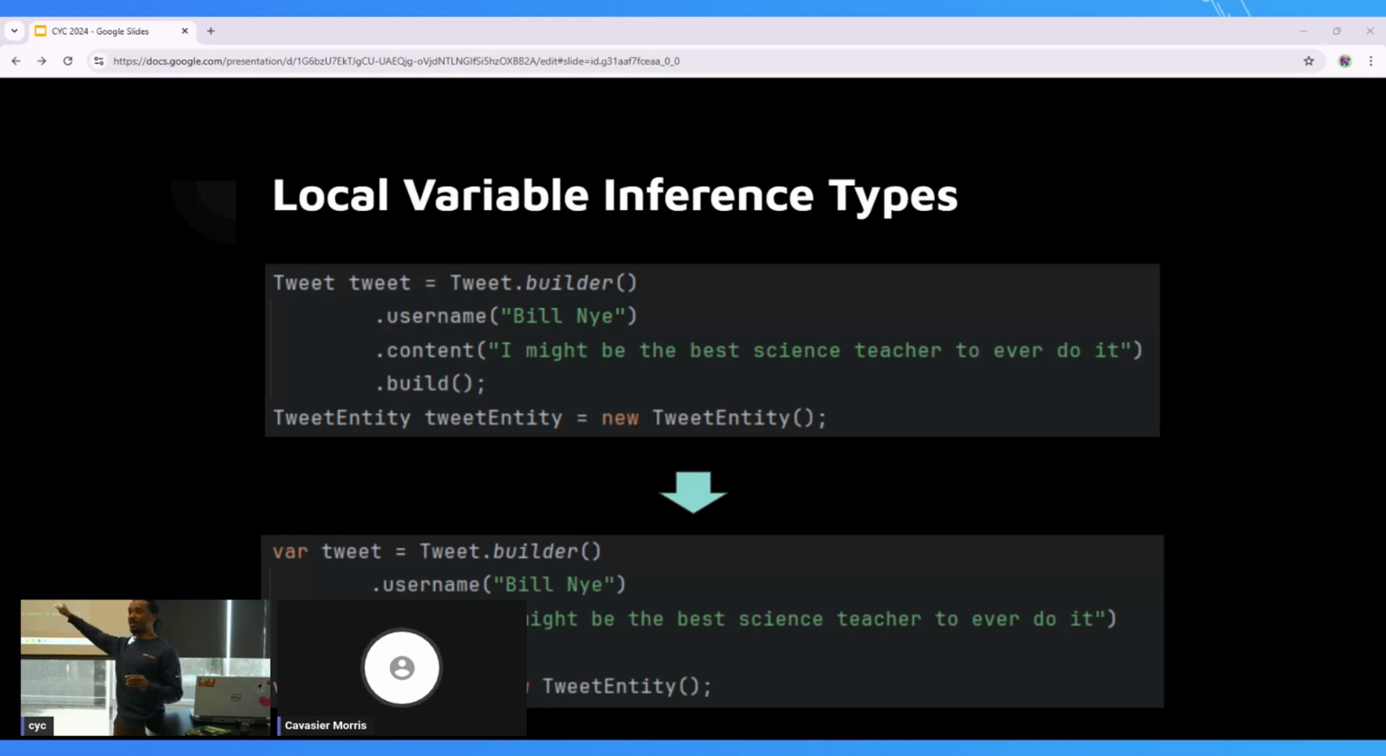I don't want to write tweet, tweet, tweet every single time. I'm tired of that. Let me just put a T, let me put a T1, T2, and move on. But now we don't have to do that as much because we have this local variable inference.